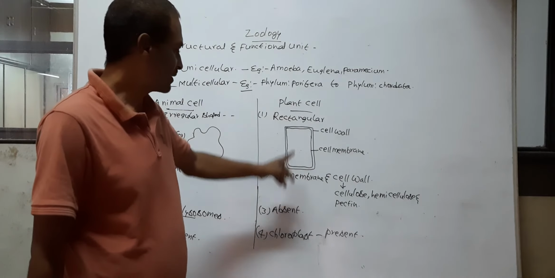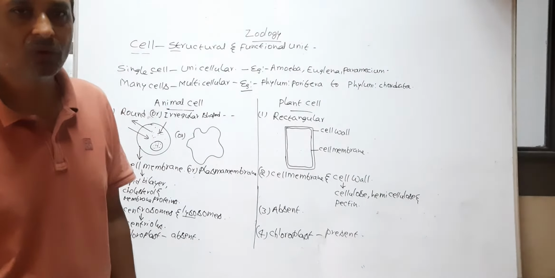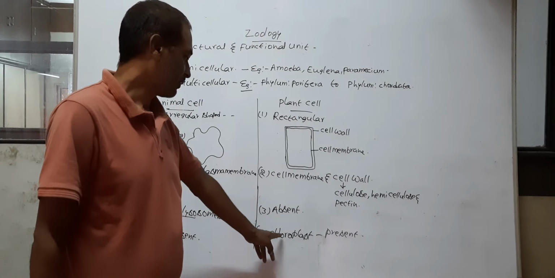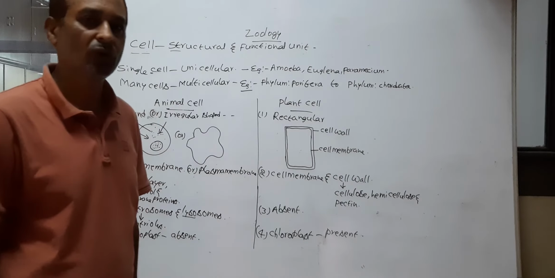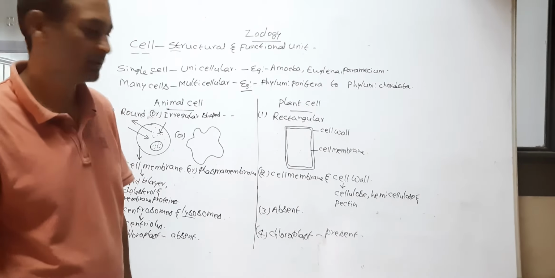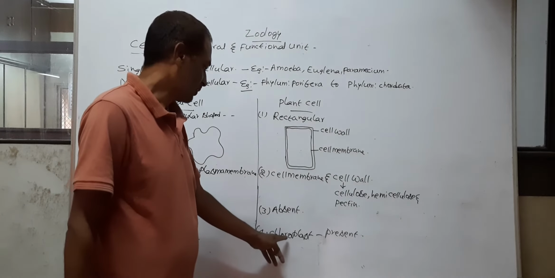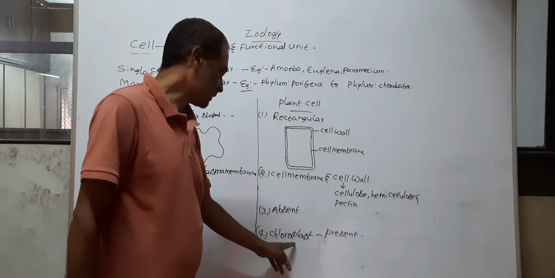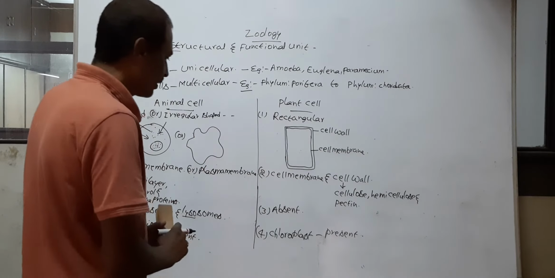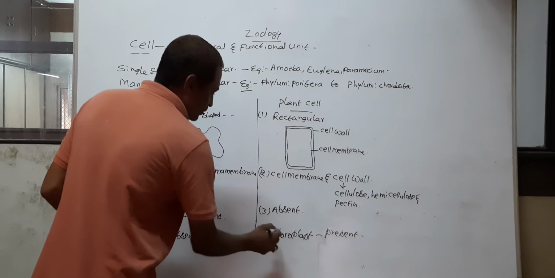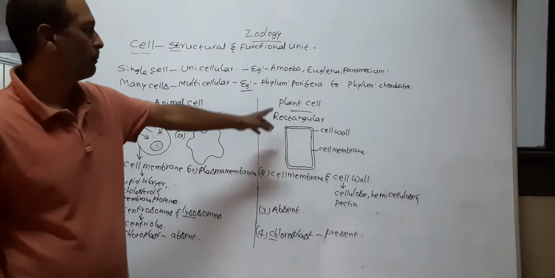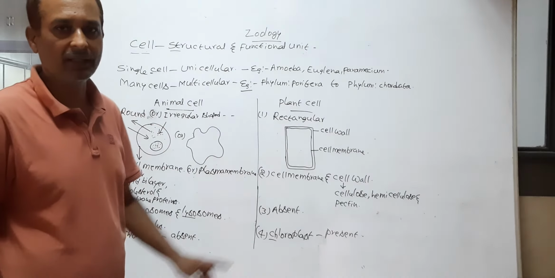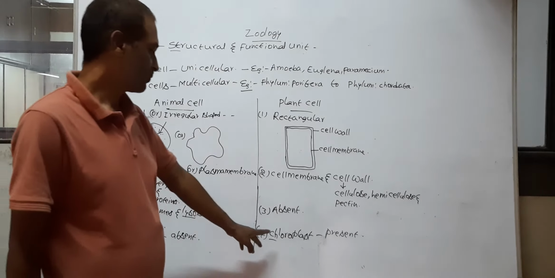So the plants prepare their own food with the help of chloroplast. Through photosynthesis, plant cells prepare their own food.